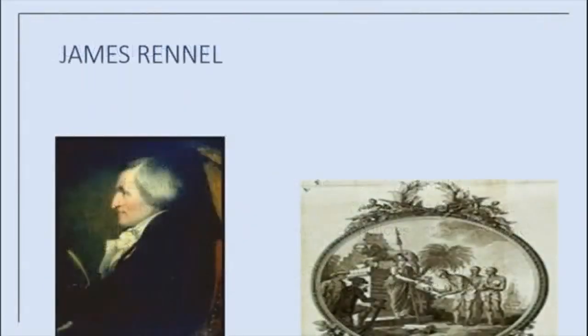See here, he is James Rennell. He was a British geographer. Actually, James Rennell is known as the father of Indian geography. Who is known as the father of Indian geography? James Rennell. James Rennell did extensive survey work for the East India Company in India. James Rennell was asked by Robert Clive to produce maps of Hindustan, an enthusiastic supporter of British conquest of India.